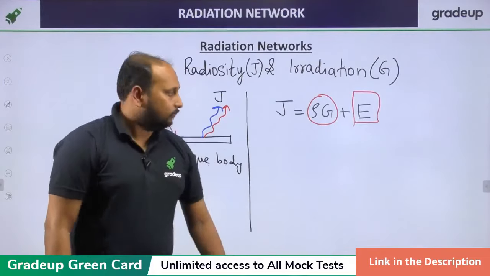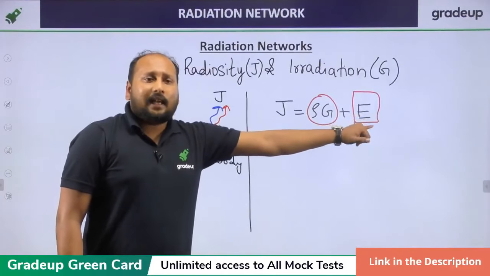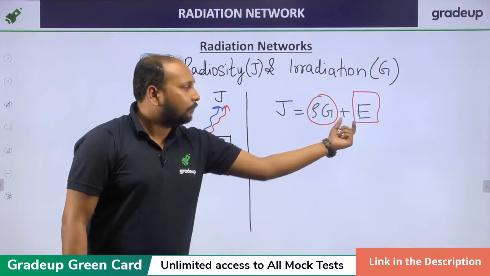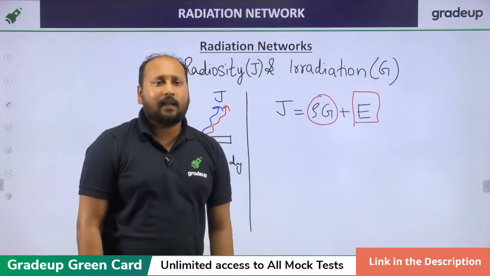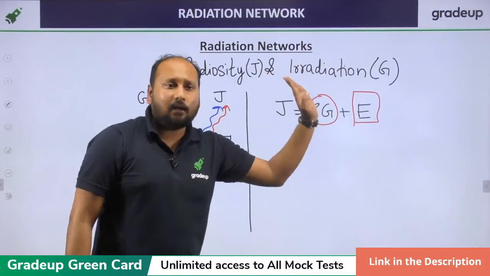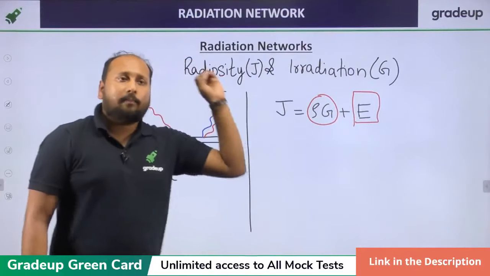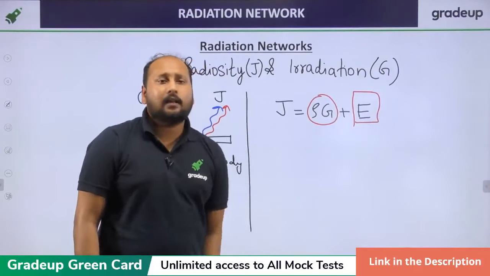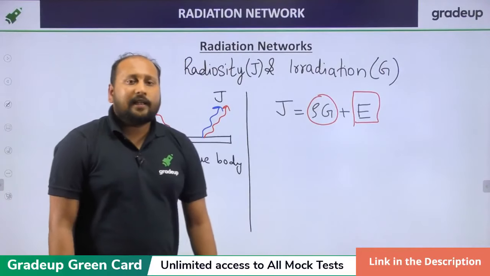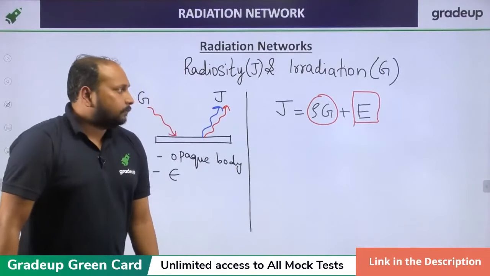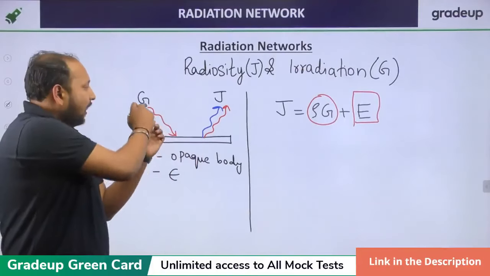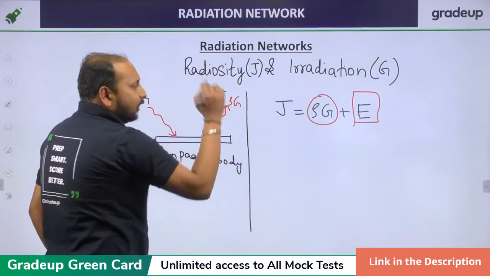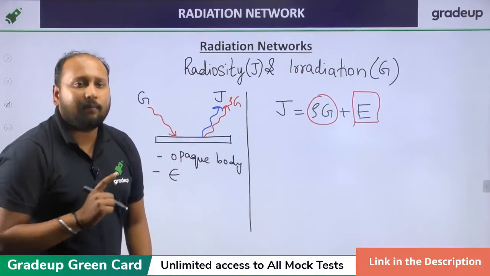Now, why have I written the summation? Because only a portion is reflected, so I have written reflectivity into G. But why have I written capital E? Anyone who can explain? If you are able to understand this, then your basic concept is definitely clear. Quickly tell me. This is understood, a portion will be reflected back, this is rho times G, but why have I written capital E? Anyone who can tell me?